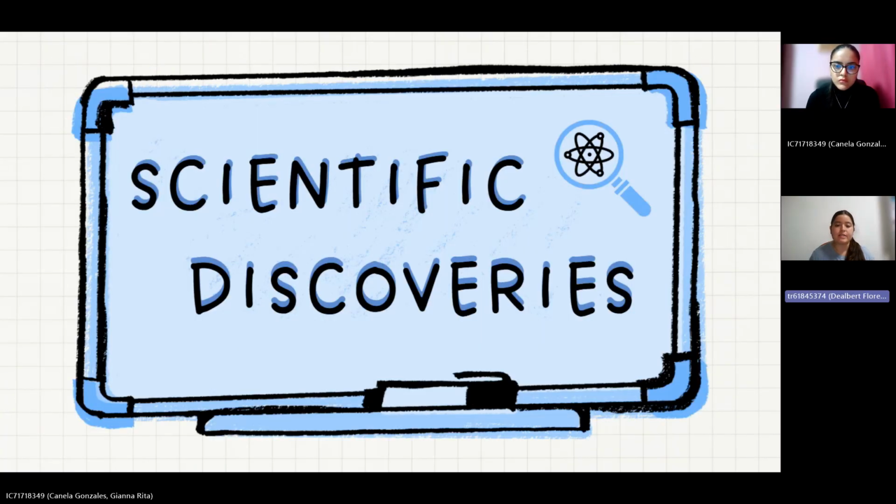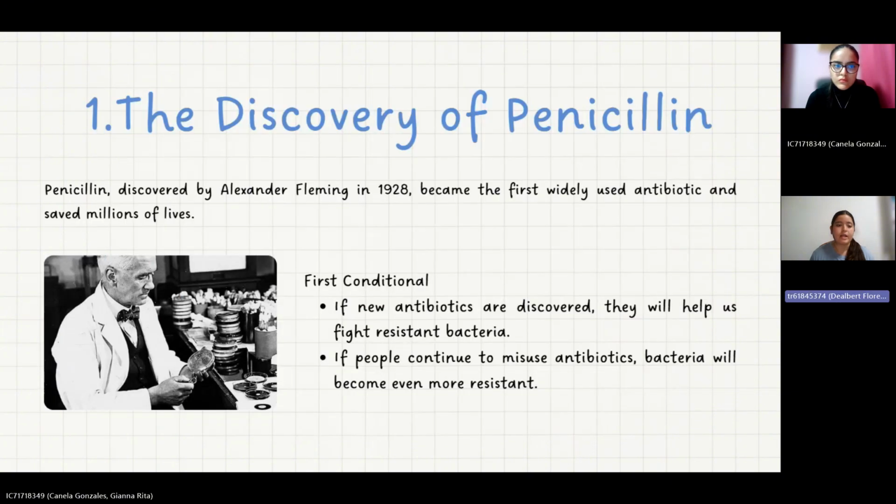Scientific discoveries. 1. The discovery of penicillin. Penicillin, discovered by Alexander Fleming in 1928, became the first widely used antibiotic and saved millions of lives. Example, first conditional: if new antibiotics are discovered, they will help us fight resistant bacteria. And if people continue to misuse antibiotics, bacteria will become even more resistant.